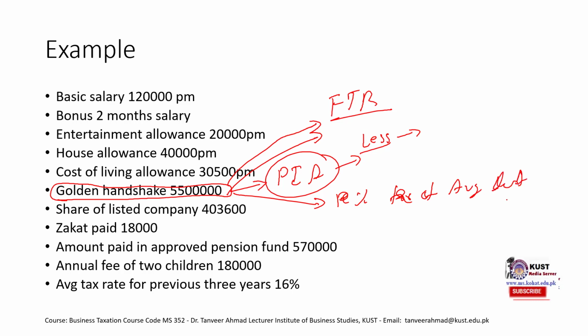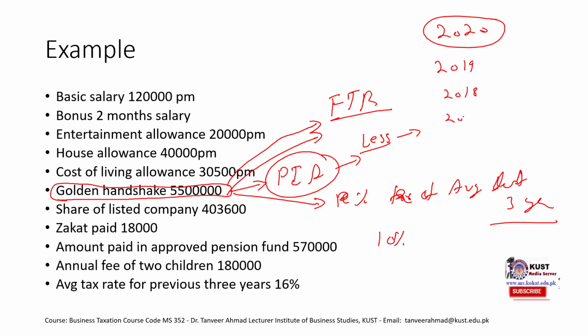Last 3 years. So let's just say we are calculating this amount for 2020, and this specific individual paid different percentage of taxes in previous years. Let's just say in 2019 he paid 10%. In 18 he paid 20%.